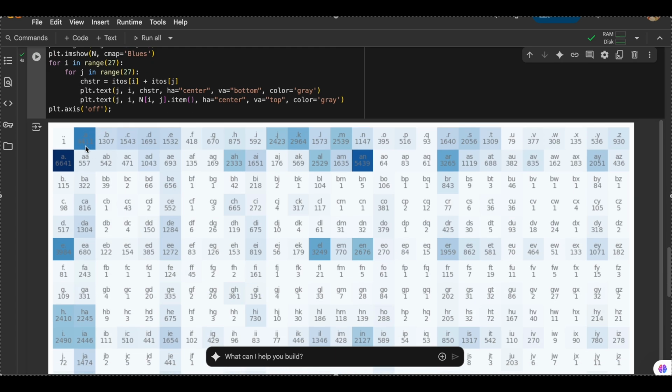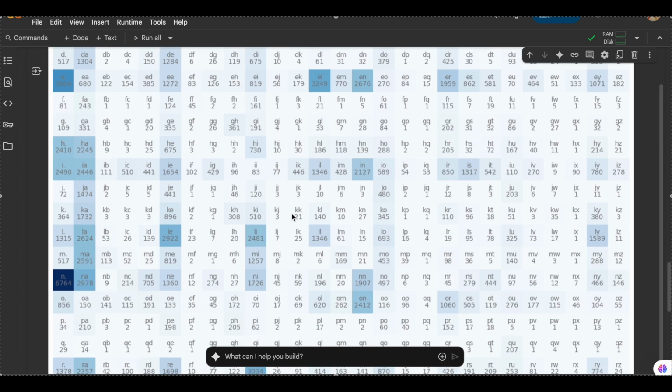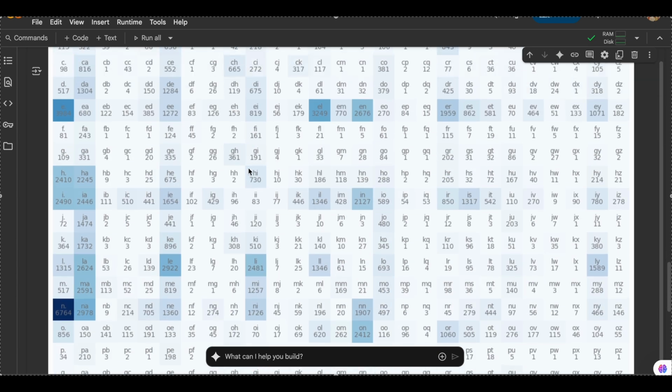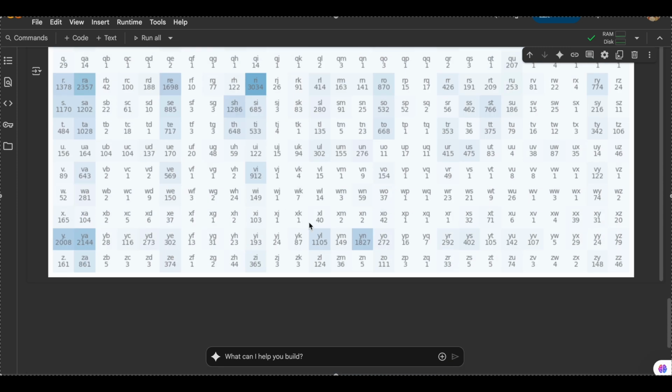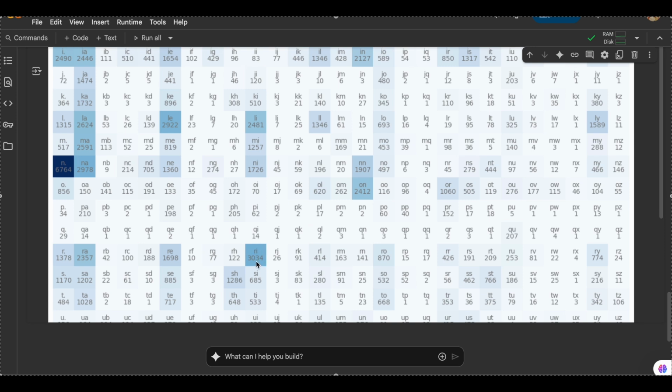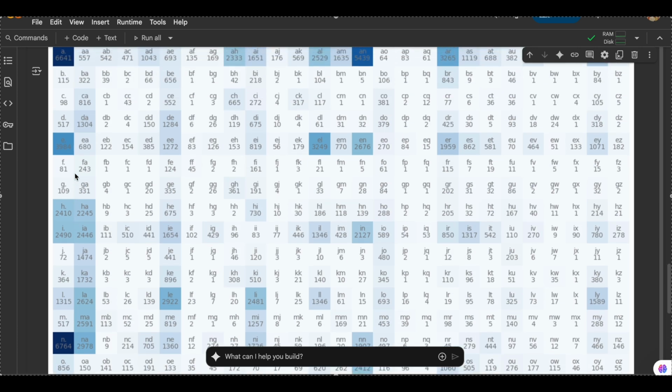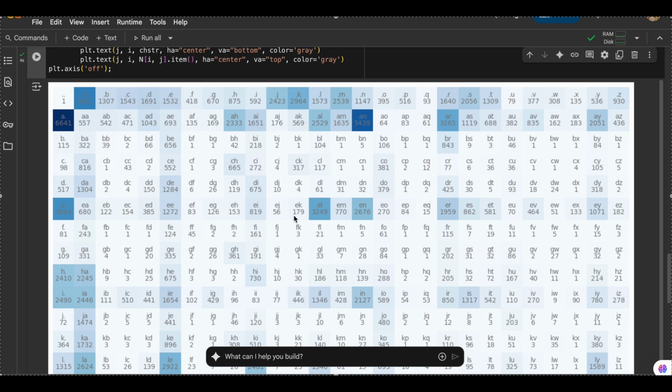Now dot A occurs 4,411 times. Dot B occurs 1,307 times. Dot C occurs 1,543 times. So you get my point. This is basically a mapping of every pair of consecutive letters, and we are getting how many times each of these occurs. So for example, RI occurs 3,034 times, ON occurs 2,412 times, and names ending with N occur 6,764 times. So that's a lot. Basically, this is a character-wise mapping.